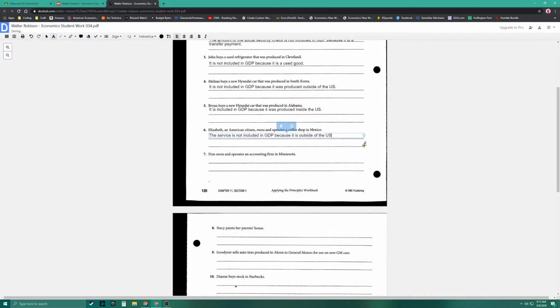However, since Elizabeth is an American citizen, the value of the services that she provides here in Mexico is part of GNP, or is included.